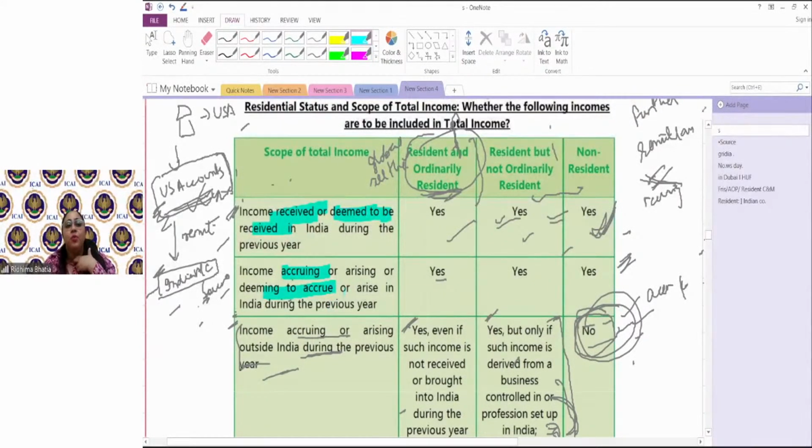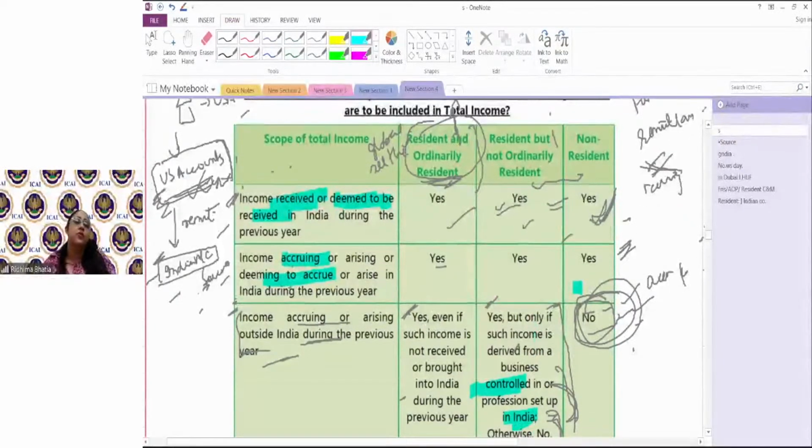But then you will ask, ma'am, what is the difference from taxability point of view for an RNOR and NR? RNOR में एक और additional income आ जाता है for any businesses which are controlled from India. So prima facie, if you see that the income is generated outside India, but since the business is controlled from India, uska income would also be part of the income in the hands of RNOR.